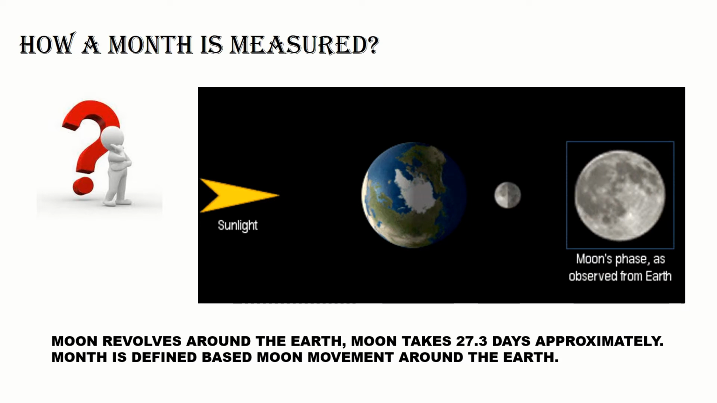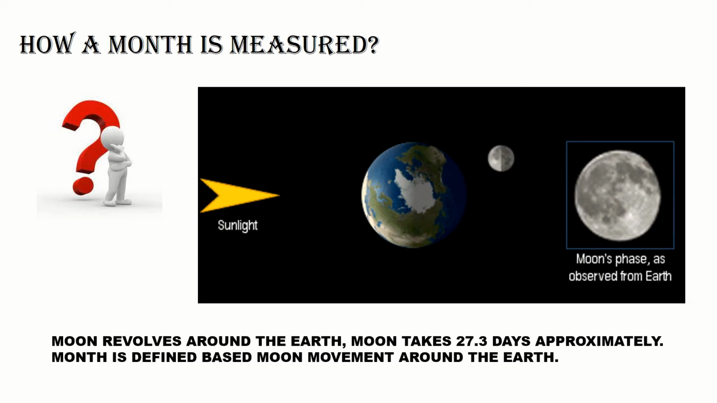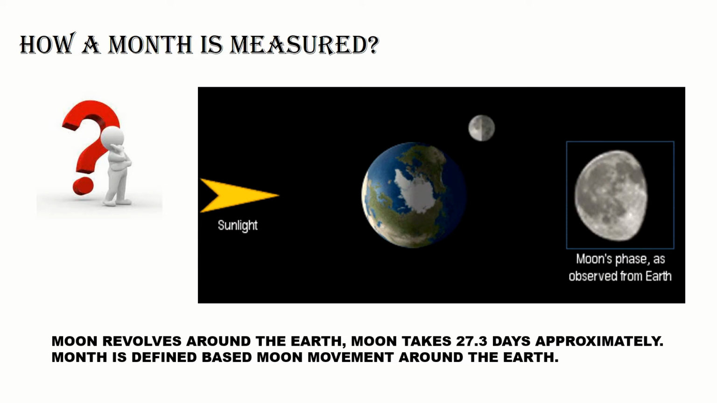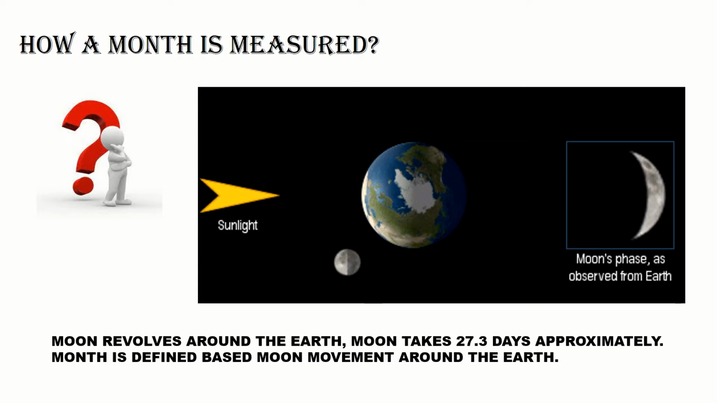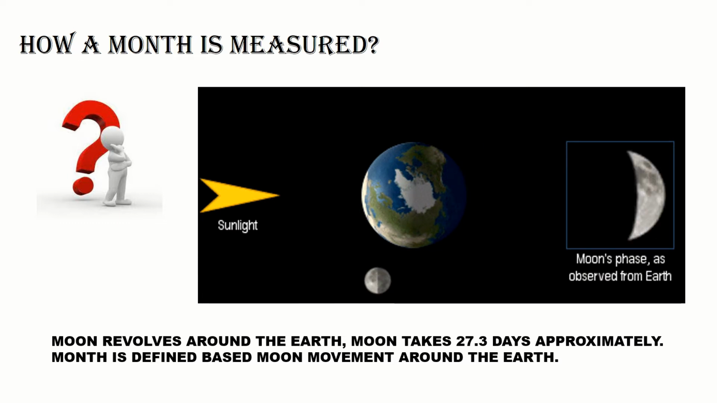If you see a month, there are moon movements in a month. In India, full moon is called Paurnima, and no moon is called Amavasya. So you can see the moon movements in a month. These moon movements are repeated every month. So this is the reason for the month.